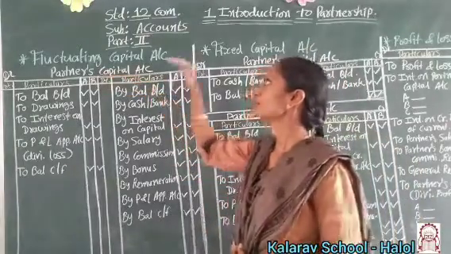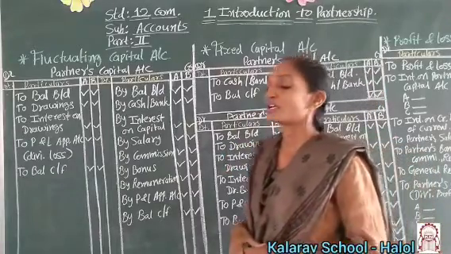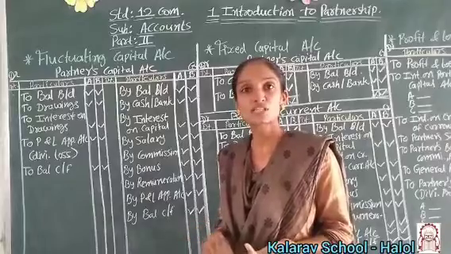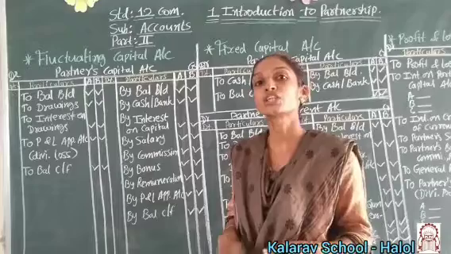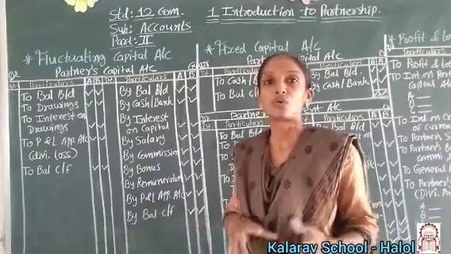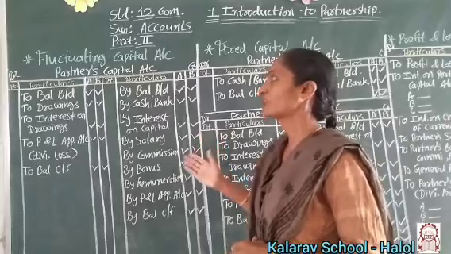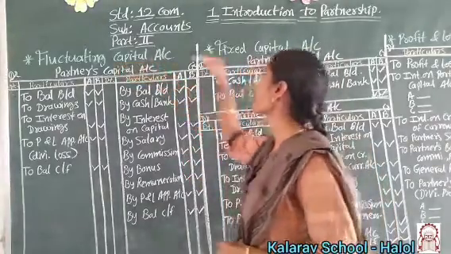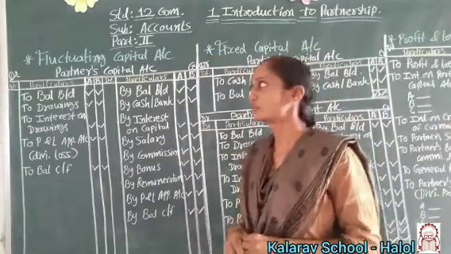Now we have two methods of making the accounts. Earlier, in 11th standard, we continued with the trading account, profit and loss account and balance sheet. So we have to continue with this section also, which correlates with it. Here we have two accounts to see: the fluctuating capital account and the fixed capital account.